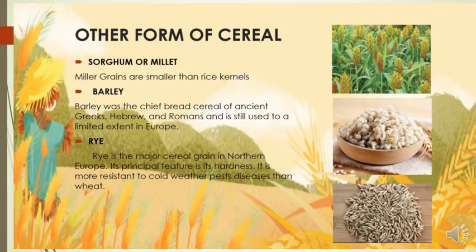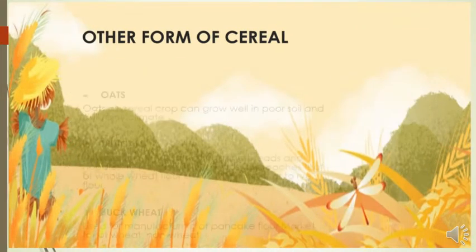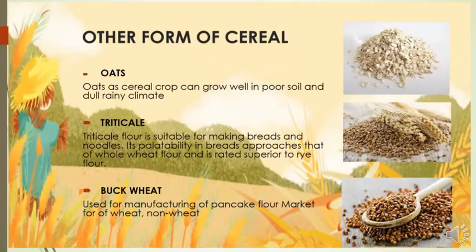Its principal feature is its hardness. It is more resistant to cold weather, pests, and diseases than wheat. Oats. A cereal crop that can grow well in poor soil and dull, rainy climate. Triticale. Triticale flour is suitable for making breads and noodles. Its palatability in breads approaches that of whole wheat flour and is rated superior to rye flour. Buckwheat, used for manufacturing pancake flour, a market flour of wheat or non-wheat.